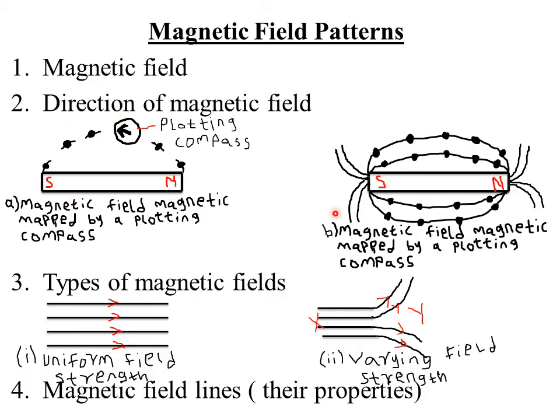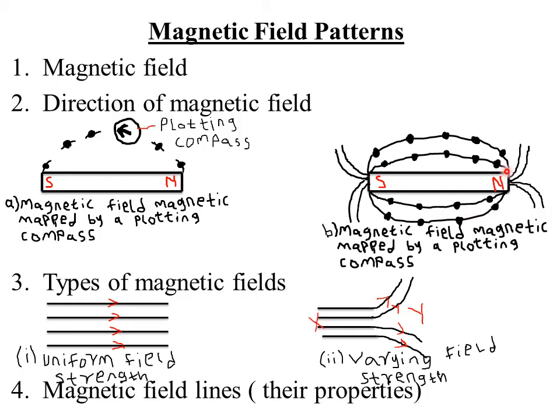But if you use iron filings, you take maybe a paper, place some iron filings on it, then place a magnet beneath that paper. You will just see the distribution of the iron filings. The path taken by the iron filings represents the magnetic field lines. You will realize that most of the iron filings will cling to the poles. Then the others will be moving in a circular path, in this manner. So this path represents what we call the magnetic field lines. So iron filings only show the pattern.